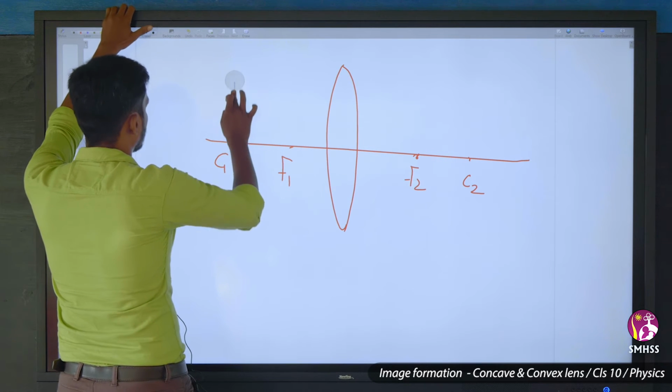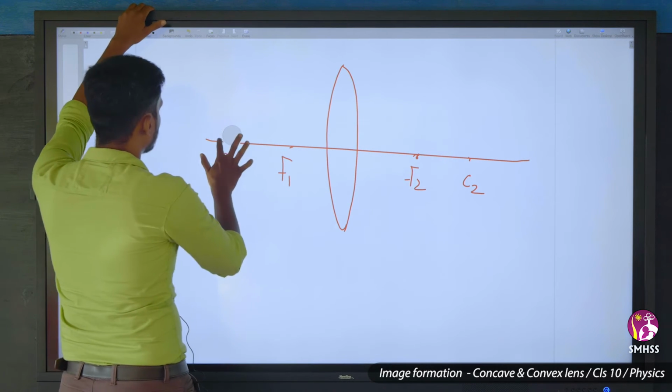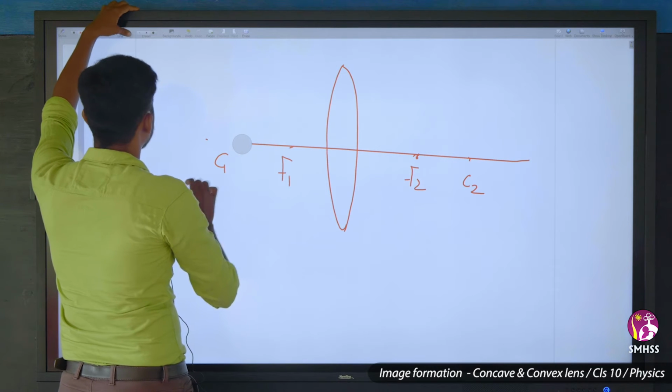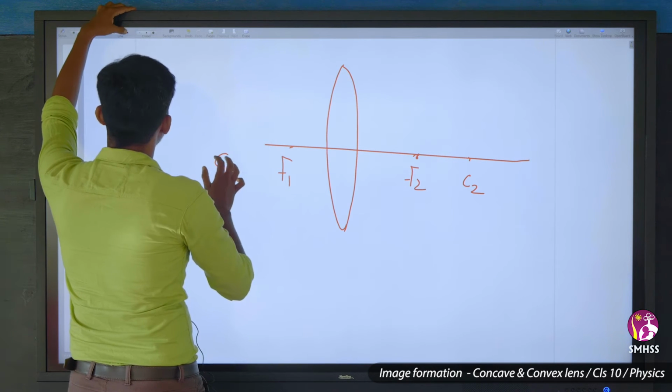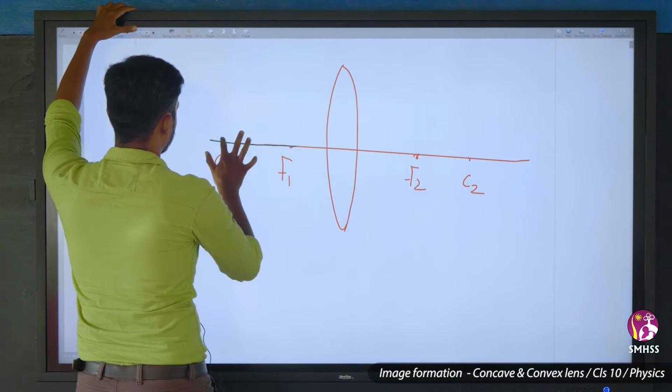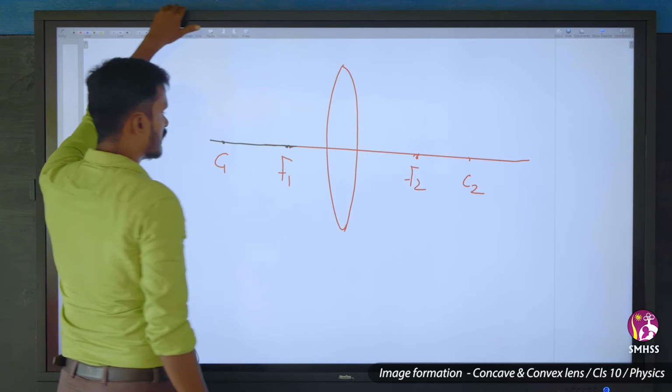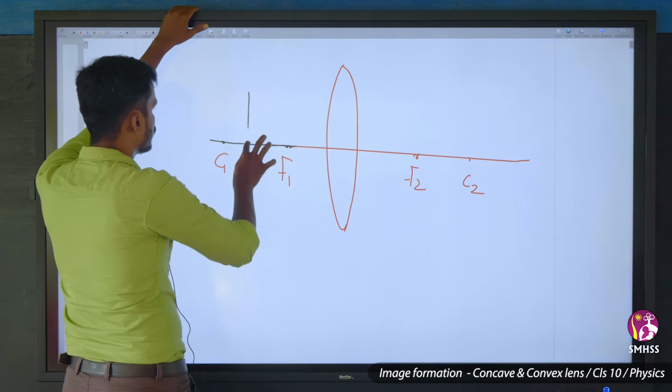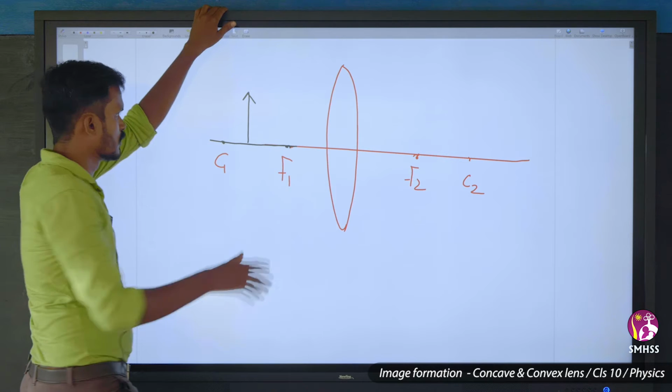Sorry, I am placing the object between C and F. This is the object. So we will draw the rays.